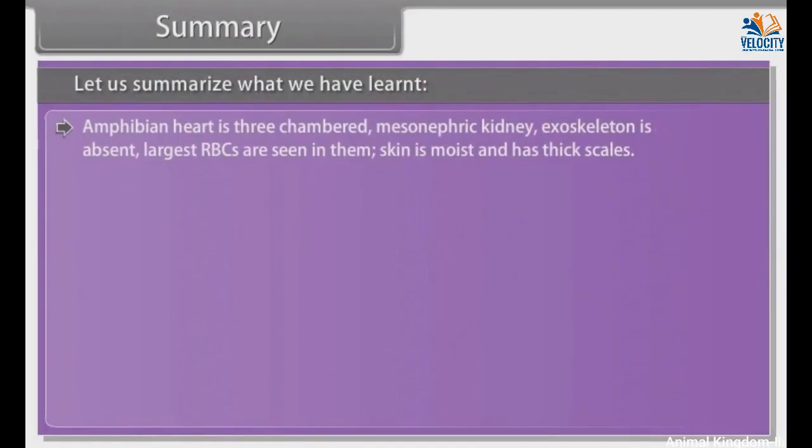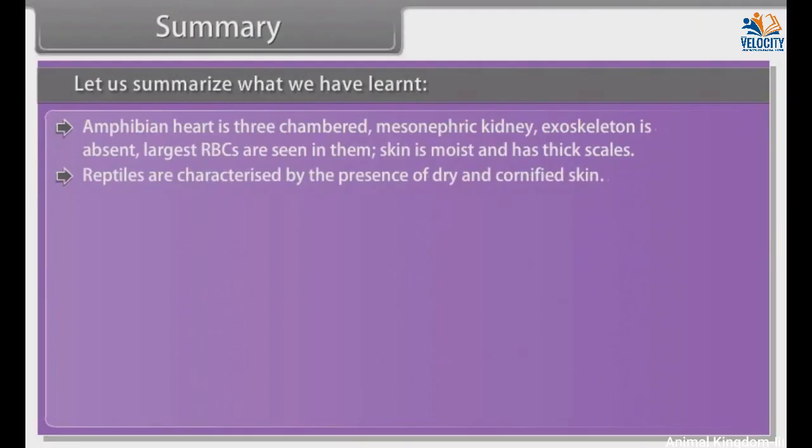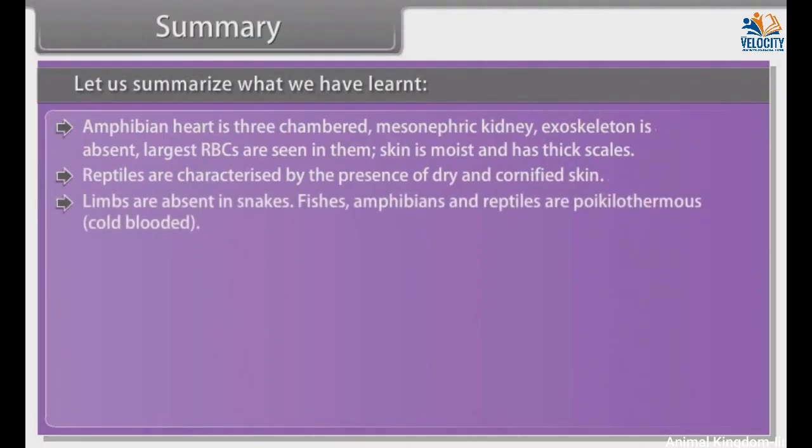Amphibians' heart is three-chambered. Mesonephric kidney. Exoskeleton is absent. Largest RBCs are seen in them. Skin is moist and has no scales. Reptiles are characterized by the presence of dry and cornified skin. Limbs are absent in snakes.